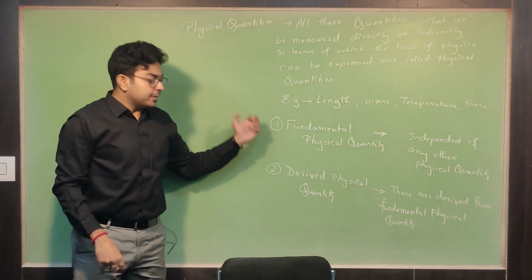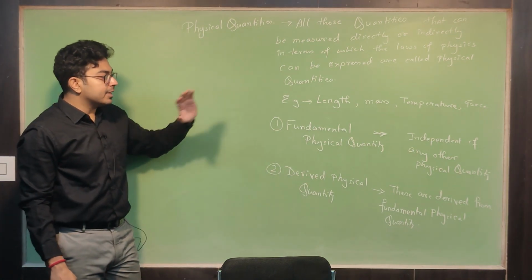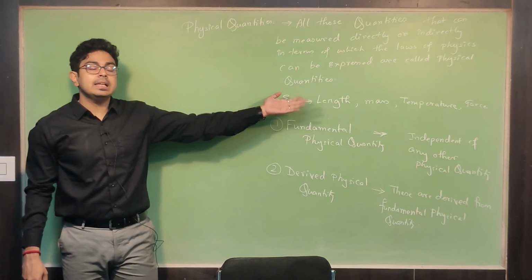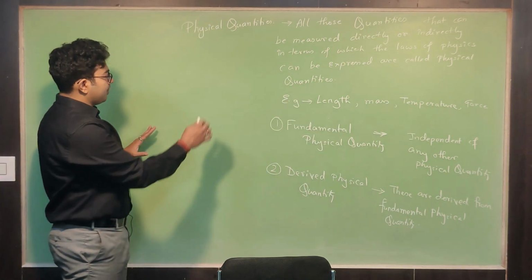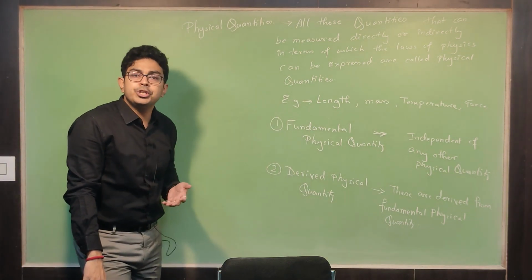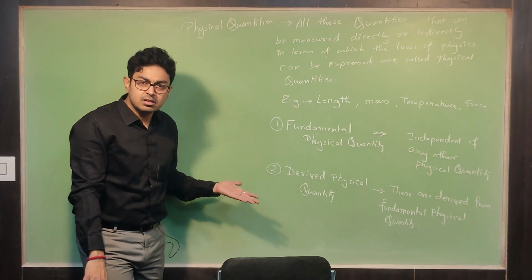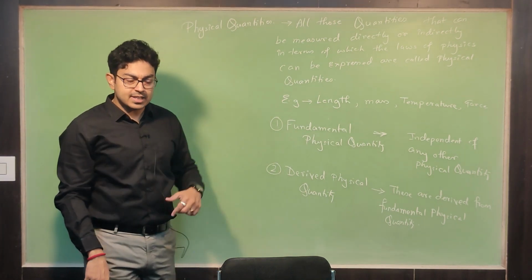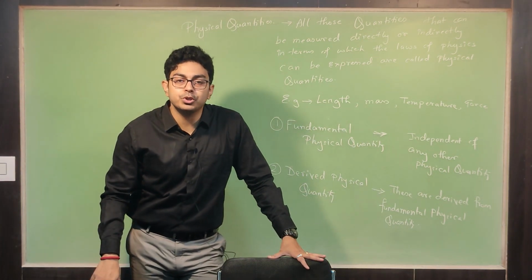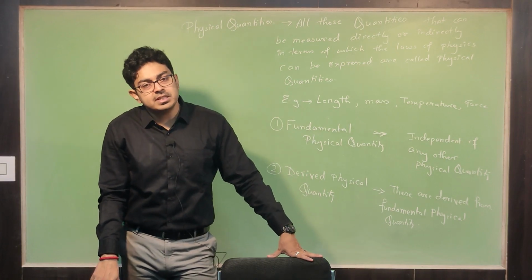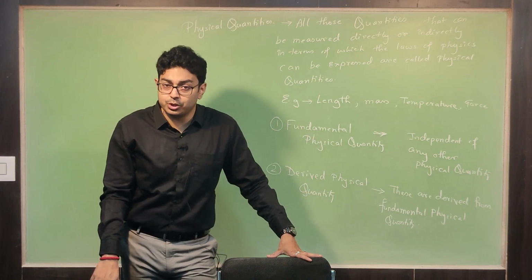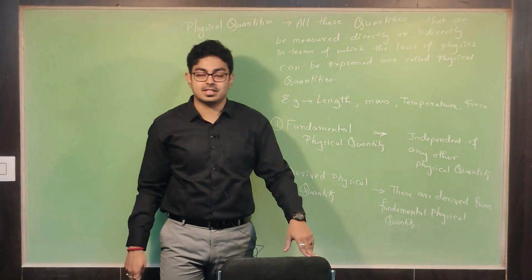Let me give an example. If I give you an example, it will be very clear to you. Now tell me, if you want to measure length, which unit are you going to use? Like meter, centimeter? For example, if you are measuring the length of a table, someone can say I'm going to use meter, someone can say centimeter, someone will say feet. That's up to you. I'll come to the unit system later.